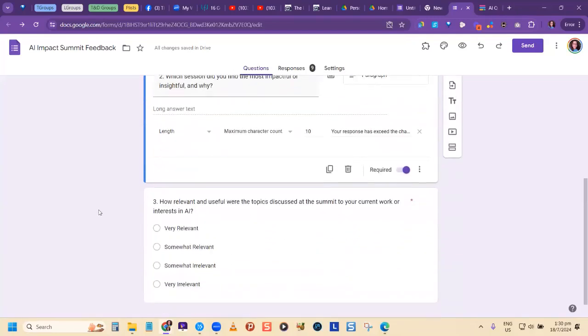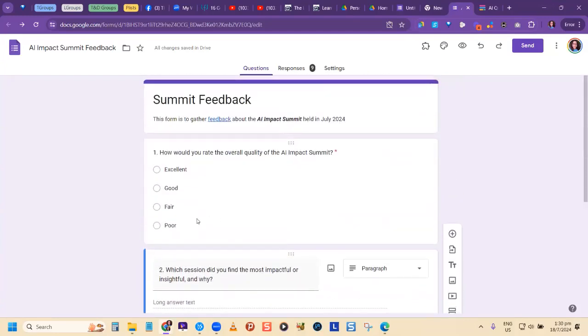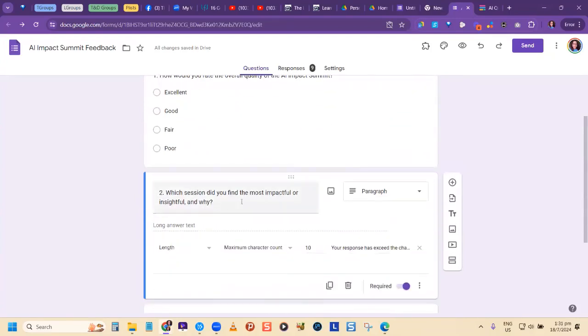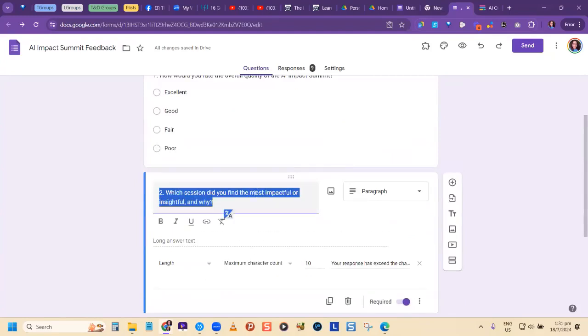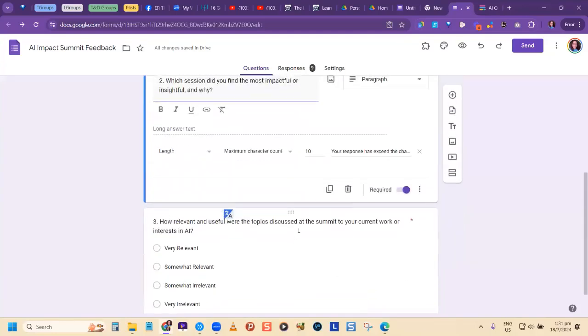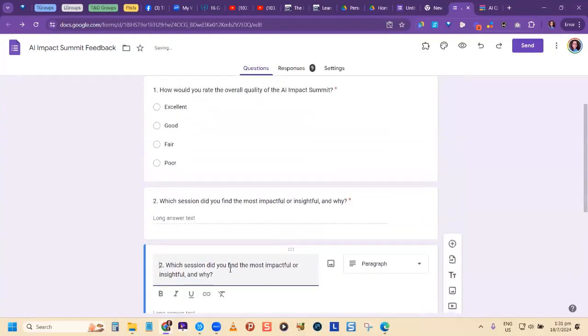And Rhonda is asking, could you have included the sessions? And we could have done so in another question, or we could have done so in the same question. It depends on how you want to list things. So if you want the user to be able to check off and say, yes, I like session 1, 2, 3, if it was like a checkbox kind of thing, you could have broken this particular question into 2 and then get the most impactful and most insightful in another question. So let me show you what I'm talking about. So I could break this question into 2.